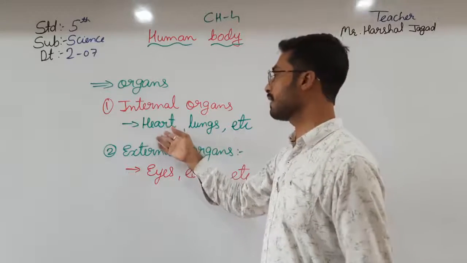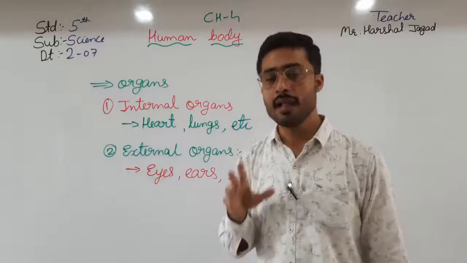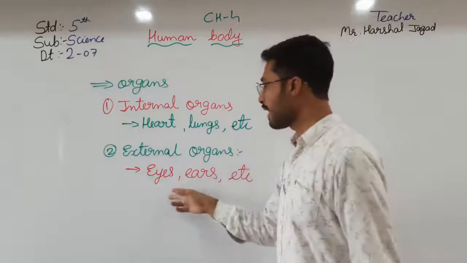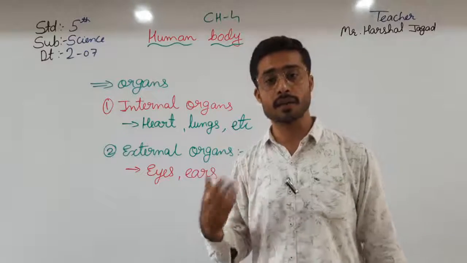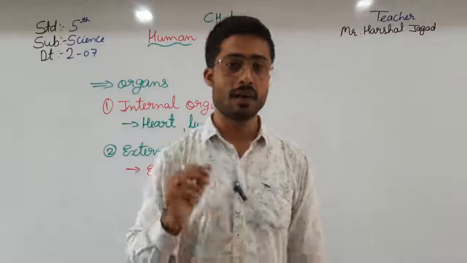The internal organs are heart, lungs, kidney, liver, and the external organs are eyes, ears, nose, mouth, tongue.